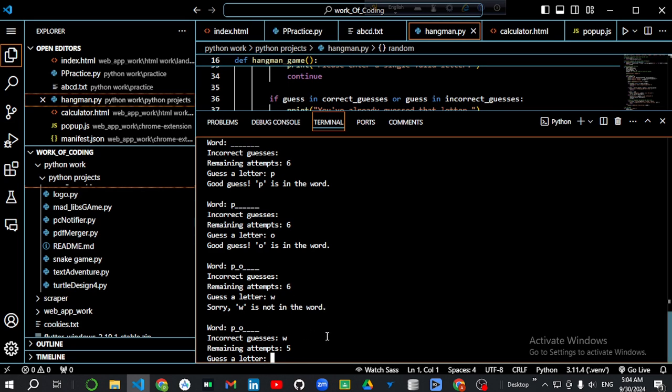Okay, let's guess another one, M, and enter. It also says that my guess is good, and if I enter another, Z, it says "Sorry, Z is not in the word." And if I guess another letter such as R, okay, it says "Good guess, R is in the word."